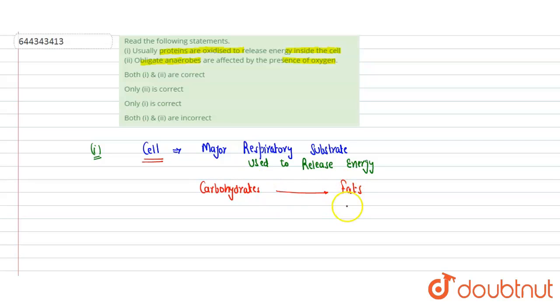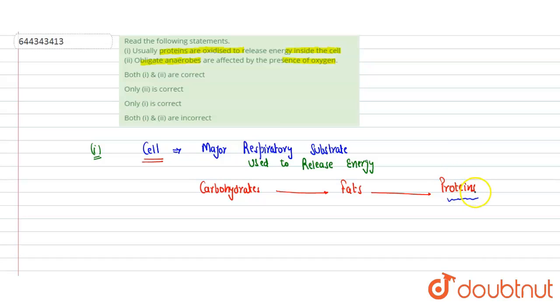And if there is scarcity of both fats as well as carbohydrate, then only the proteins will come into action, and that is very rare, and sometimes it becomes a very fatal condition when proteins are being used by the cell for releasing energy, because proteins are the major building blocks of the cell. These are required for all the other activities.